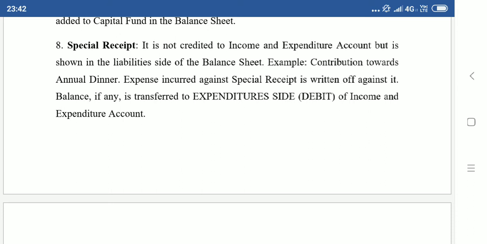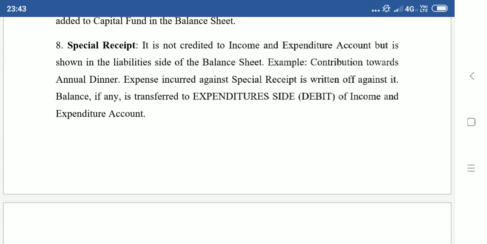Okay. Example, contribution towards annual dinner. Suppose I am in a cricket club. The cricket club keeps an annual dinner once in a year, all the members will be called and dinner will be kept. For this, it will sell tickets and collect money. Now this money will be used only for annual dinner expenses. It should not be used for any other expense. So this money collected will be capitalized and shown in the liability side of the balance sheet. It will be annual dinner receipt. You can name it like that.